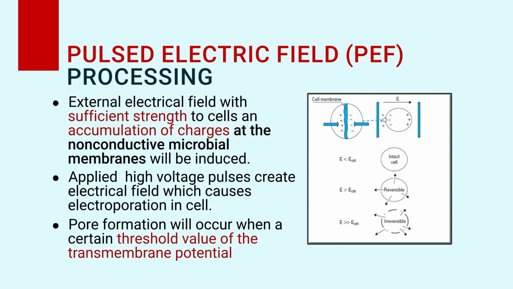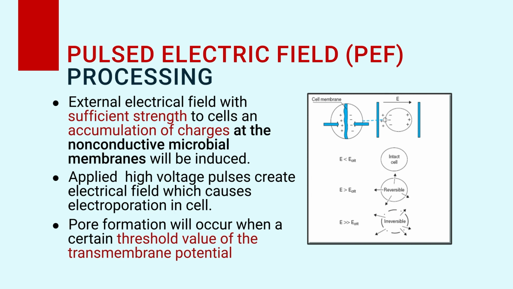What it causes depends on the value of the electric field. There is a critical electric field which is able to create pores within the cells of microbes. They may be microbial cells or plant cells, both. But we are targeting inactivation of microbes if we are targeting preservation, so that's why I am calling it microbes.